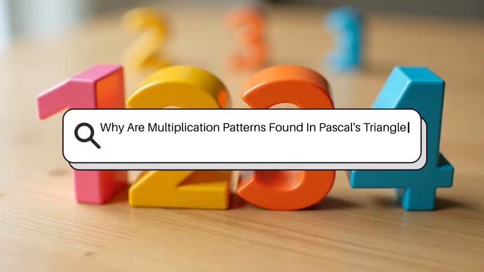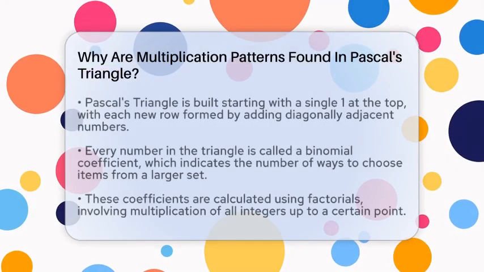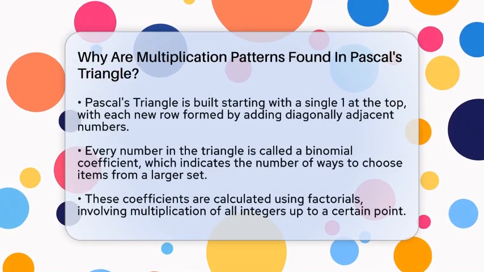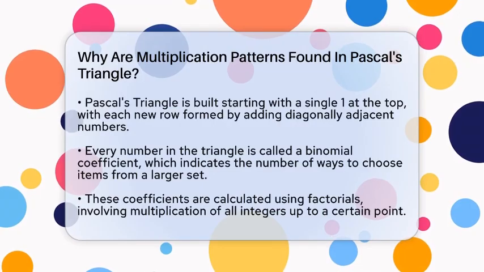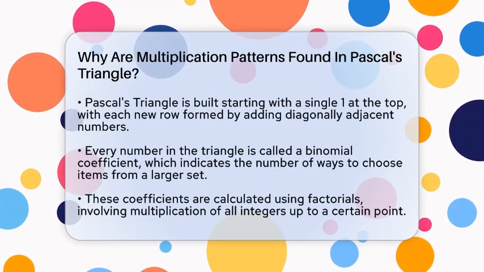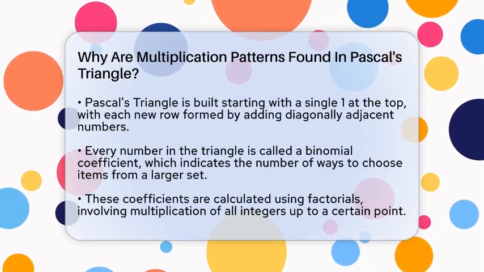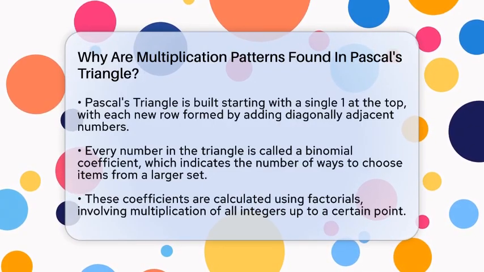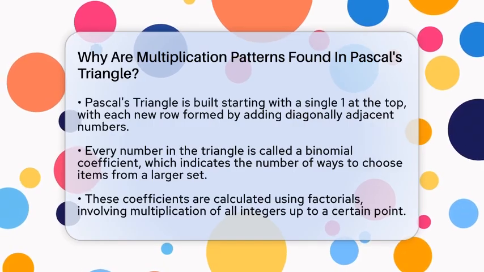Why are multiplication patterns found in Pascal's triangle? Imagine a triangle made of numbers that keeps revealing surprising connections to multiplication. It might look simple at first, but it hides many patterns linked to how numbers grow and combine.